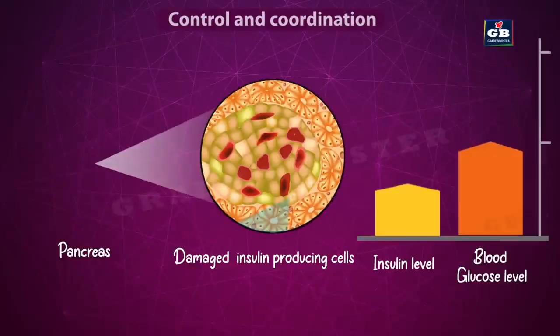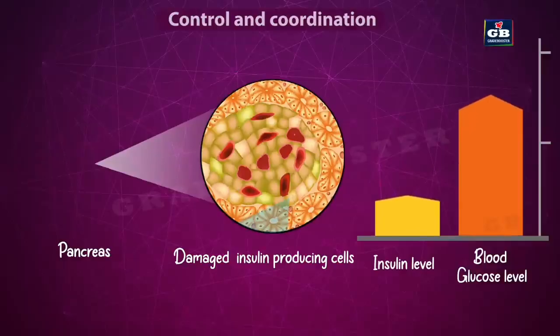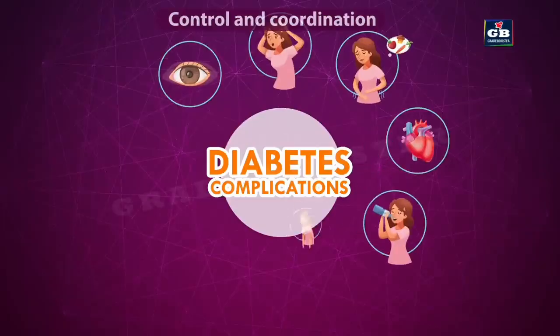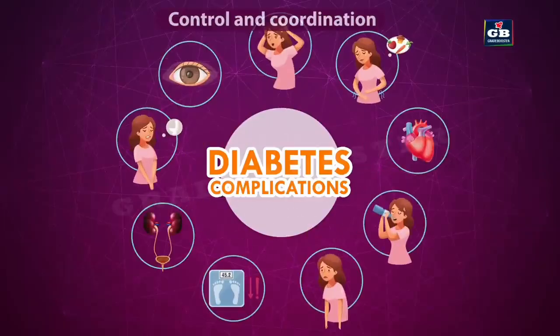But in some people, due to the malfunctioning of insulin producing cells of pancreas, less insulin is produced, which leads to a high level of blood sugar. Such a condition is called diabetes. High levels of blood sugar cause harmful effects on our body. Diabetic people are more prone to the diseases related to heart, kidney, eye and nerve.